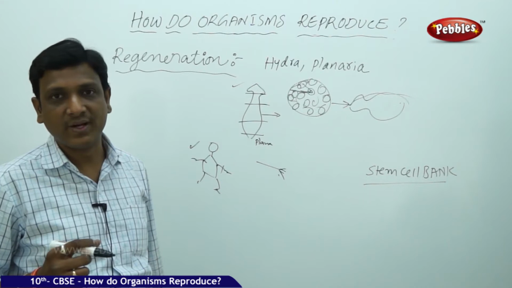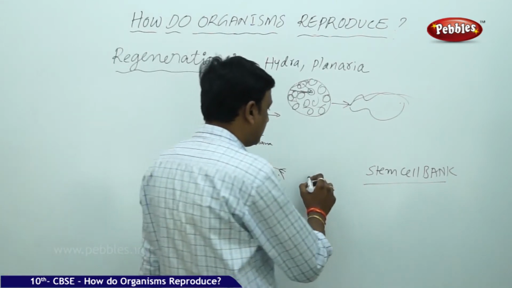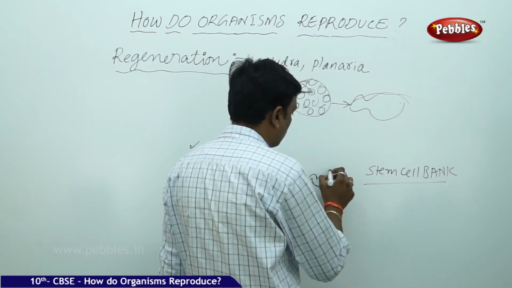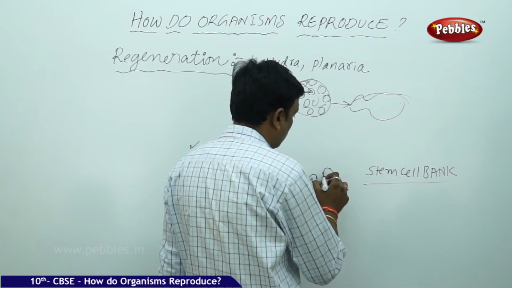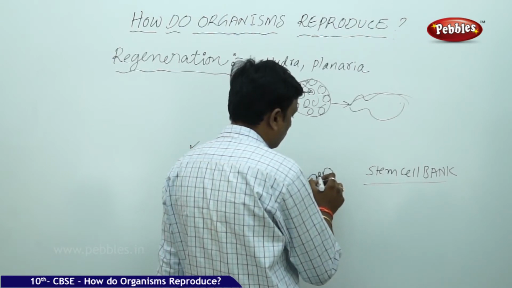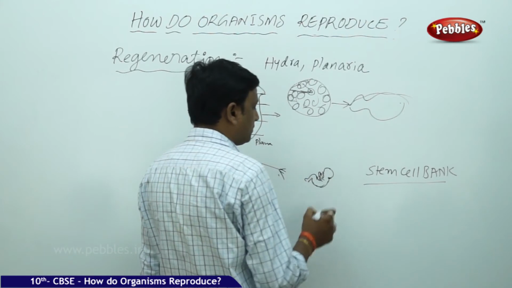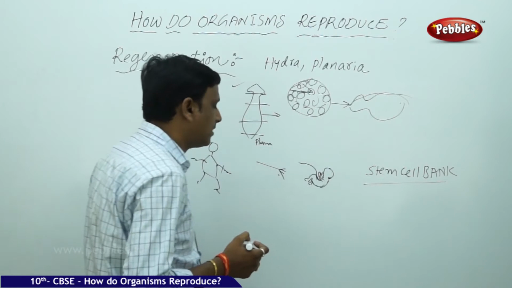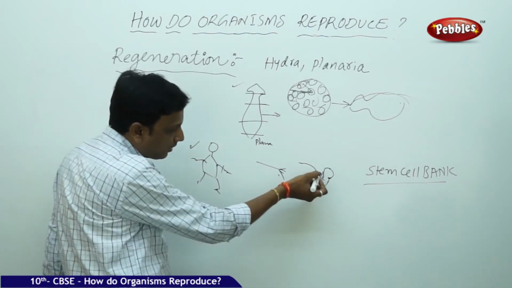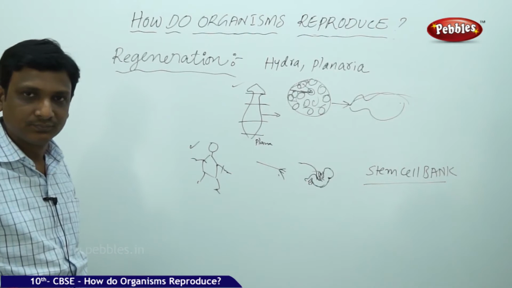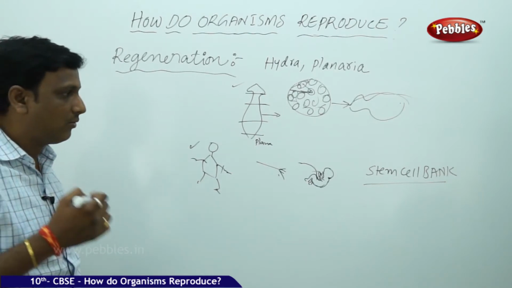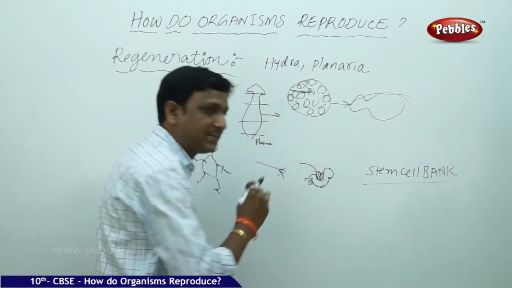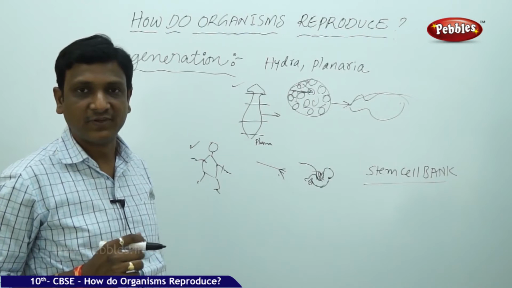Especially these cells were found in the umbilical cord. The newborn baby will have a cord attached to the mother called the umbilical cord. So whenever the baby is born, this umbilical cord is cut. Now the stem cell banks are preserving the part of this umbilical cord with stem cells. They are preserving it for future use.